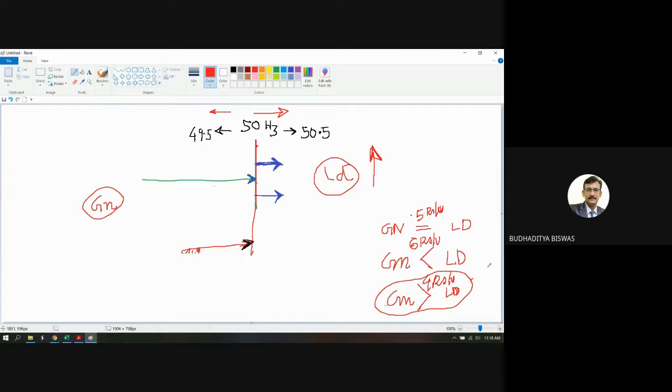When the generation is less than the load demand, we pay high to get more electricity, so everybody is very interested in generating more at that time. But if the generation is more compared to the load demand, after a certain point you will be paid less, and after that you will not be paid anything for supplying electric energy to the grid. That example is also there with the explanation in these notes.